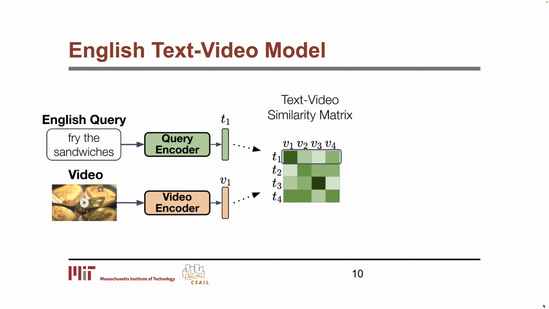Given a batch of text queries and video inputs, we can compute the text-video similarity matrix. Finally, the cross-entropy loss is applied between the distribution of text-video scores and the one-hot distribution of the correct match. This encourages the model to have higher similarity scores for matching text-video samples.